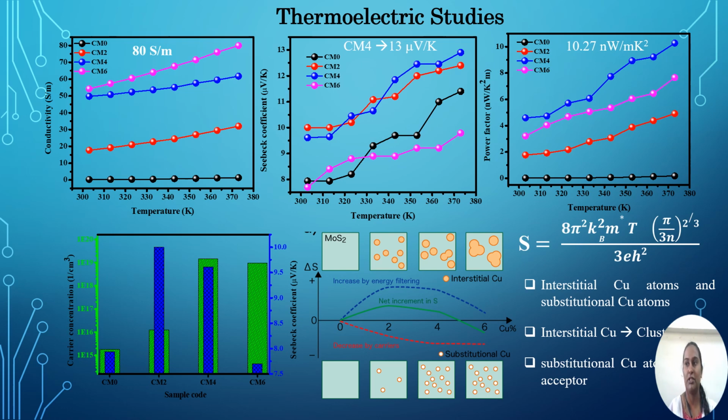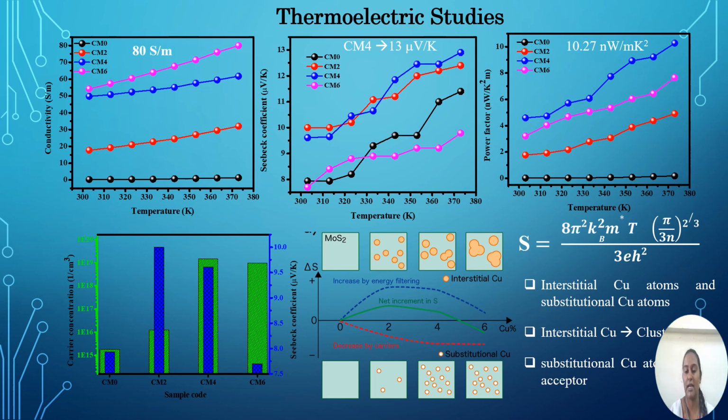The semiconducting nature was confirmed, in which the electrical conductivity increases with increasing temperature. Along with that, the CM4 sample showed the best electrical conductivity, and the Seebeck results also indicated the semiconducting behavior, and the sample CM4 showed the best Seebeck coefficient values. In order to confirm the enhancement, we have analyzed using Hall measurement analysis.